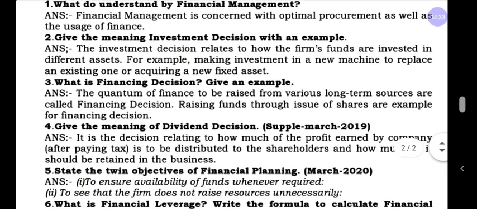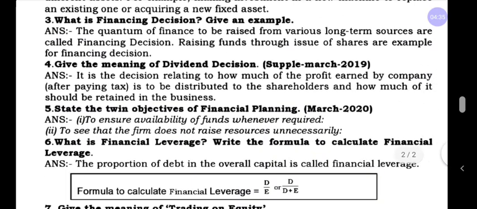Next we have question number 4: give the meaning of dividend decision. I already explained this. Dividend means that the public subscribes to the shares and becomes shareholders. The company has collected the money from the shareholders, so they have to give a return, which is called dividend.